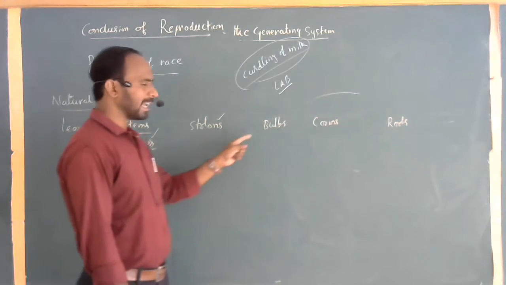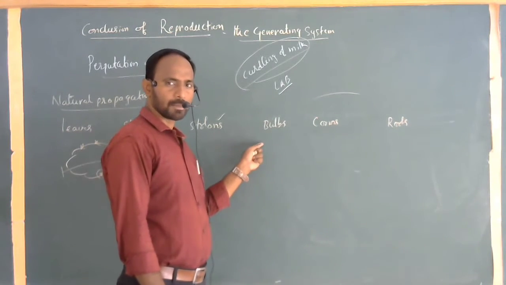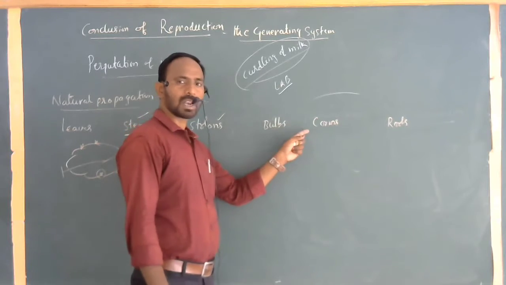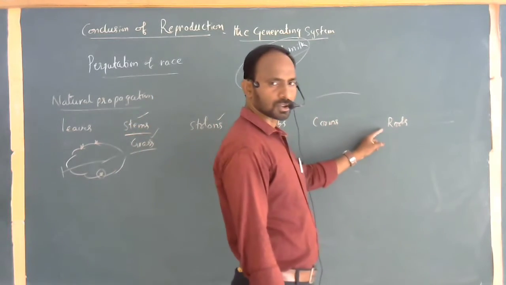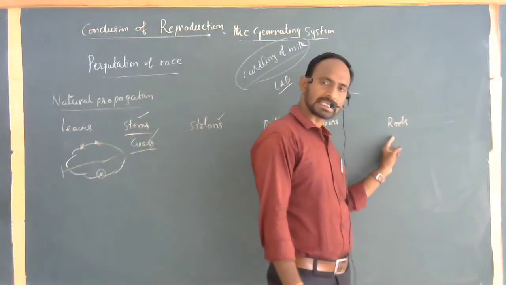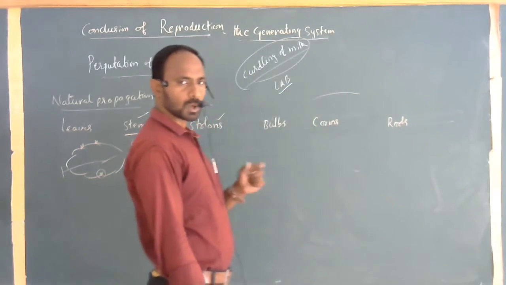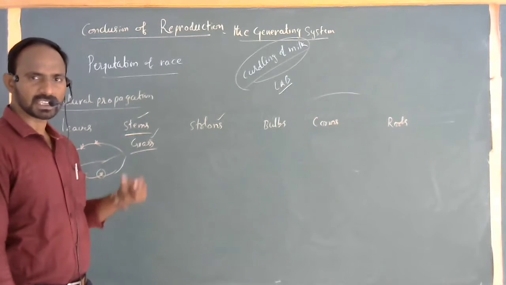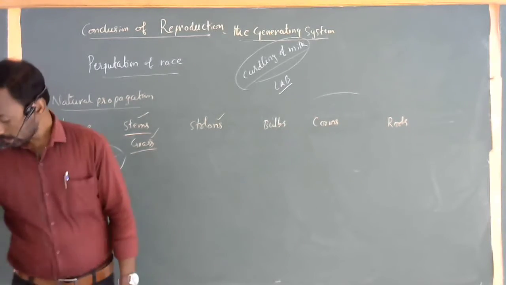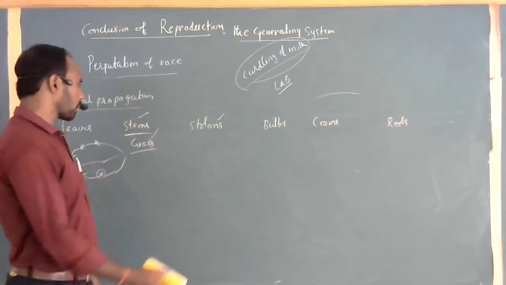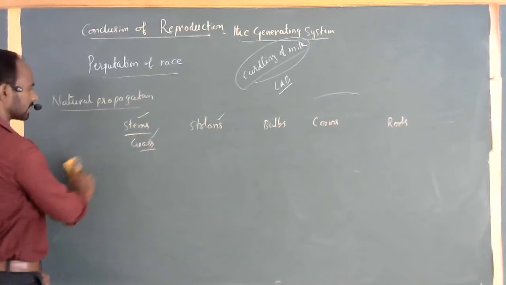Clear now? Bulbs, onion, Allium cepa, and corms, Colocasia, and again through the roots, for example radish, carrot, dahlia. These are the best examples of vegetative propagation through the root, through the asexual modes of reproduction naturally. Some of the mechanisms we can also propagate by artificial methods.